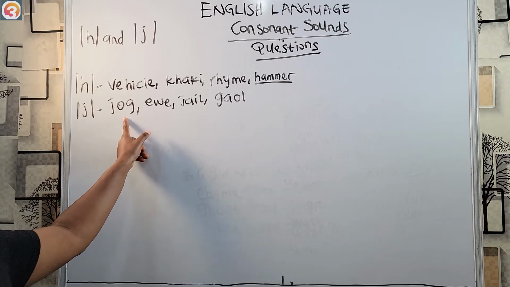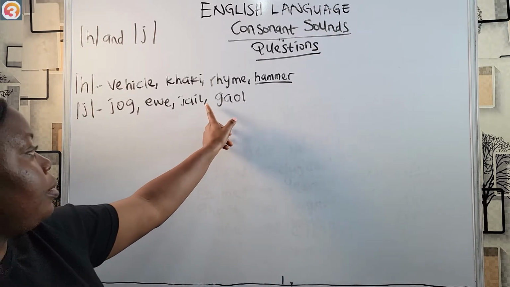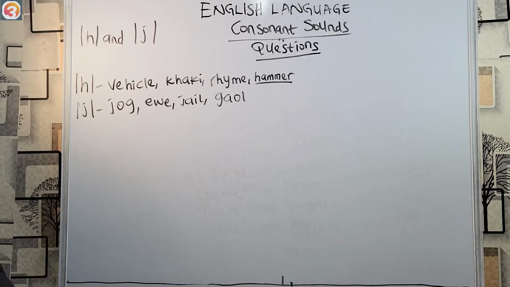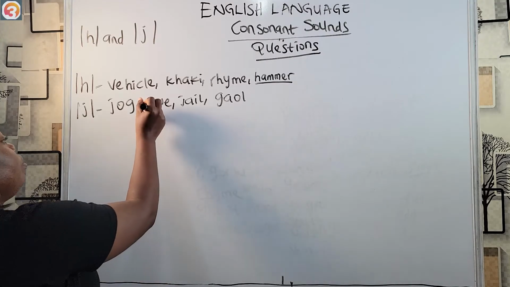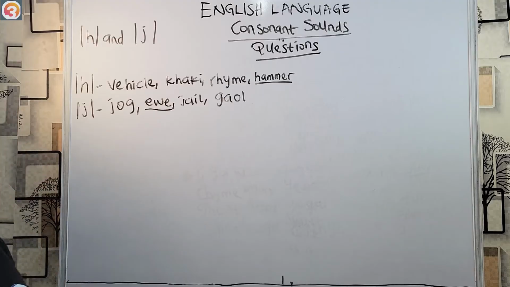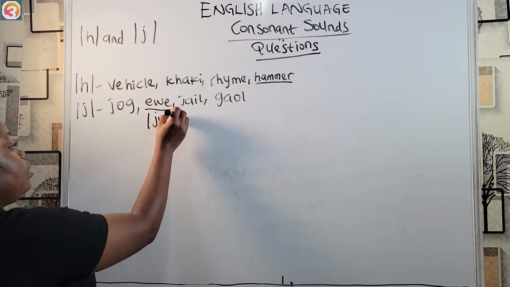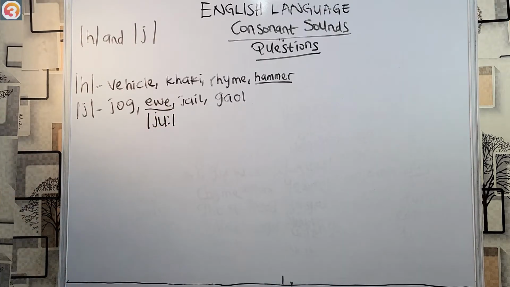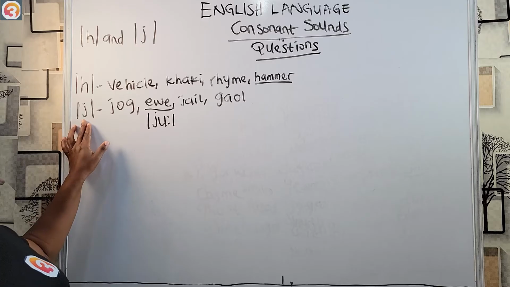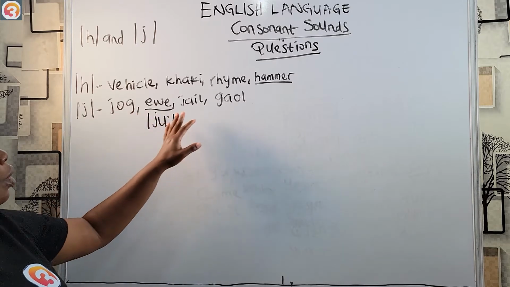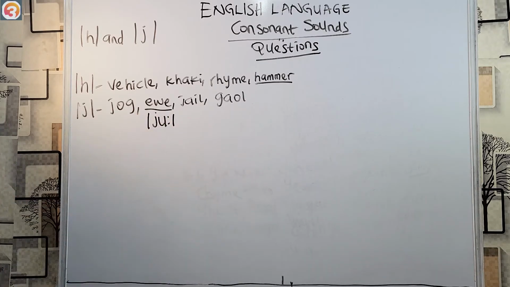So this is jog, ew, jail, jail. Our answer becomes ew. This is the long oo sound. So this sound is present here. If you have to transcribe, this is what you get. Ew. But the ye sound is absent in jog, jail, and jail.